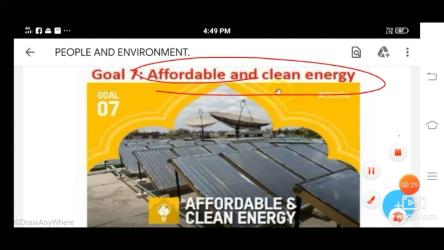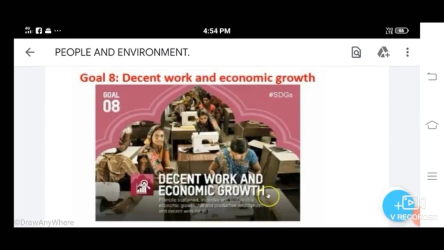Okay. Next goal, decent work and economic growth. It promotes sustainable economic growth, full and productive employment, and decent work for all. Through this goal, they also hope to eradicate forced labor as well as promote safe and secure work environment. Okay, and also protect labor rights, promote sustainable tourism, and strengthen the capacity of domestic financial institutions. This all leads to our economic growth.